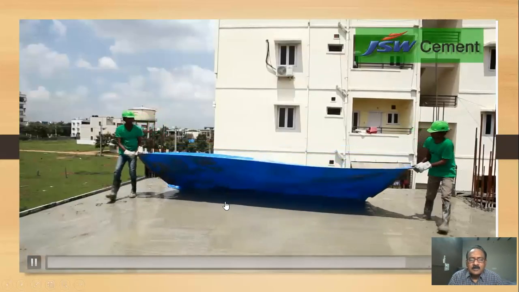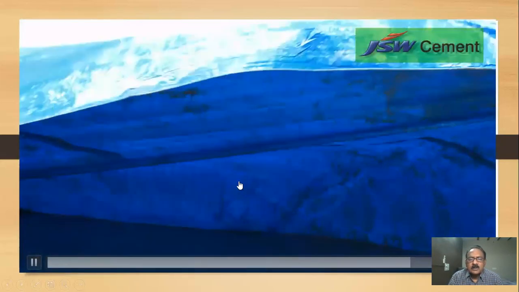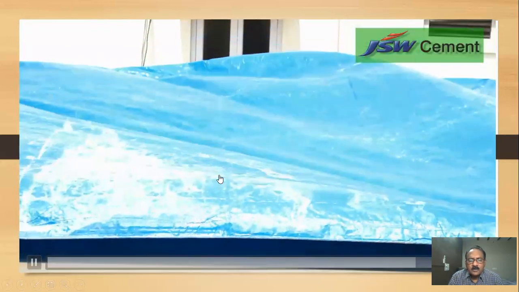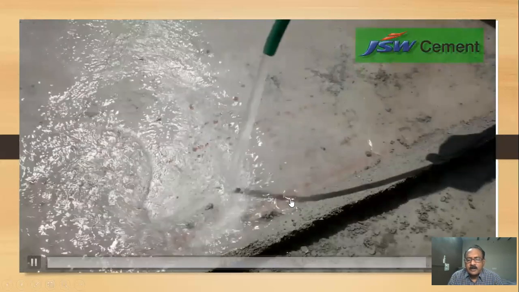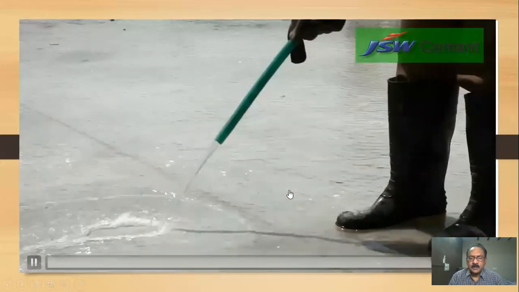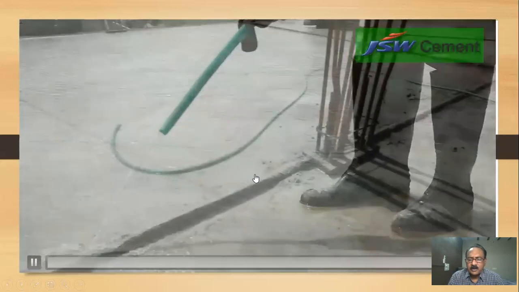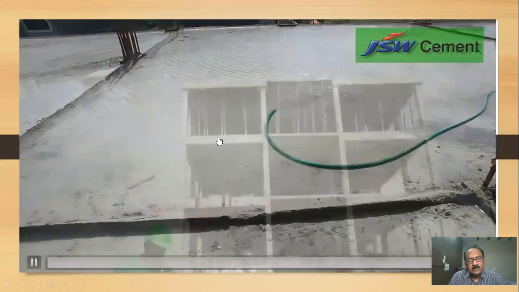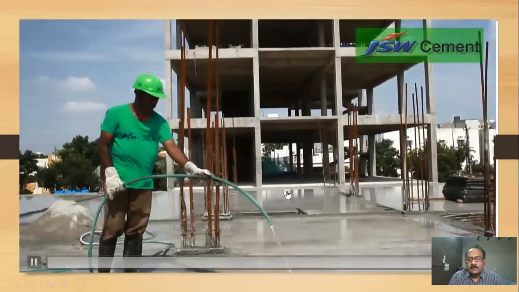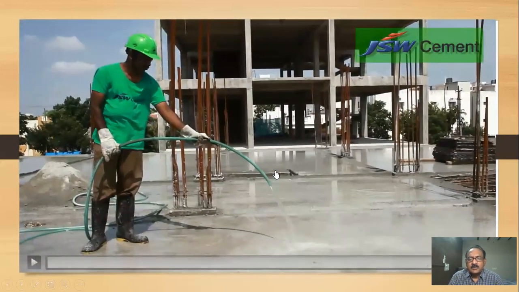Sometimes this will not be used if weather conditions are not good. After pouring your concrete, if rain comes immediately, it is a problem. But after at least 20 to 30 minutes, if rain falls, also no problem. See, this is a typical RCC structure.